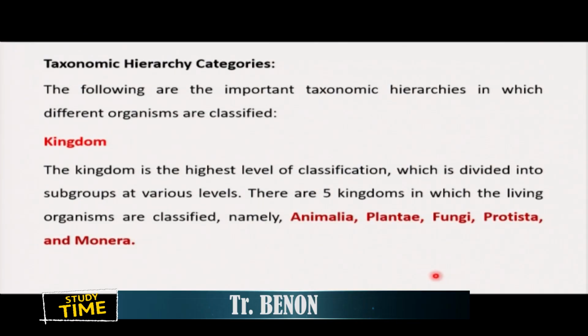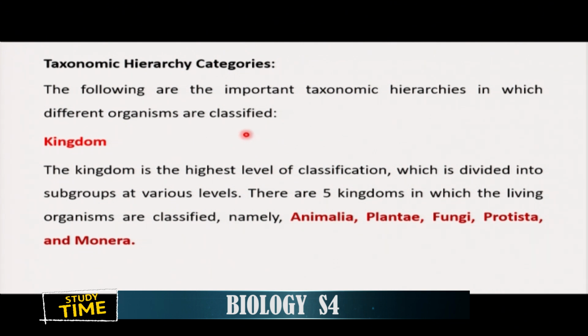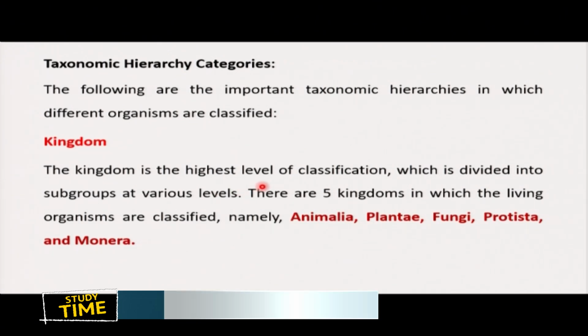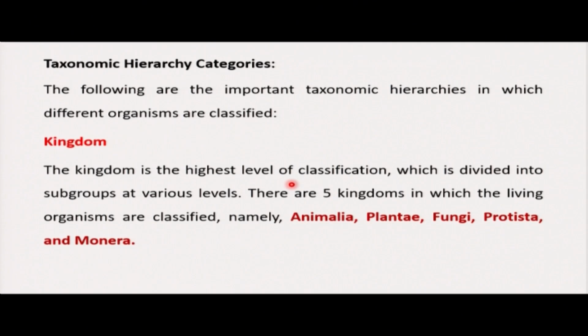Taxonomic hierarchy categories. Here we have the following hierarchies in which different organisms are classified. We have kingdom, which is the highest level of classification. Of course, above kingdom, we have domain, but kingdom is also the highest level of classification, which is divided into subgroups at various levels, as we are going to see. There are 5 kingdoms in which living organisms are classified.